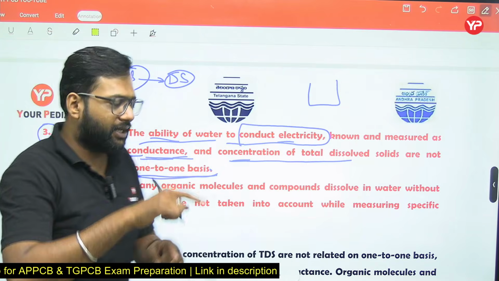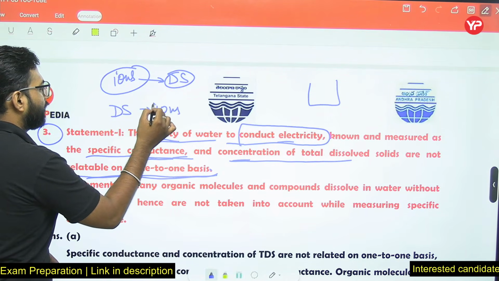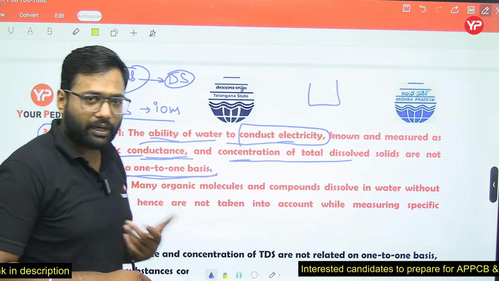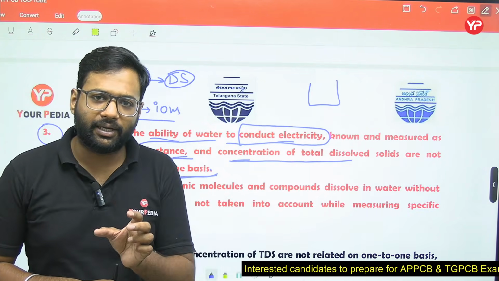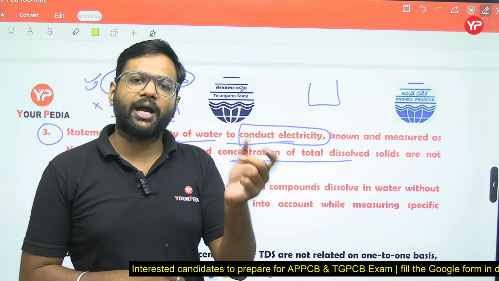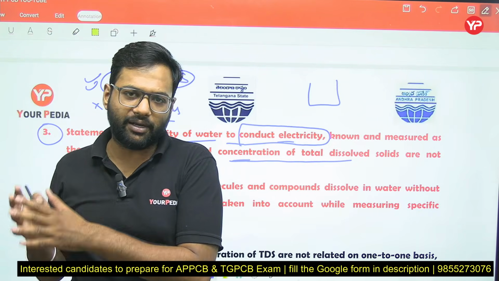But conversely, if we say all dissolved solids are ions, that is not correct. All the ions are dissolved solids, but all the dissolved solids are not ions. Some dissolved solids are in ionic forms, some are in non-ionic forms.